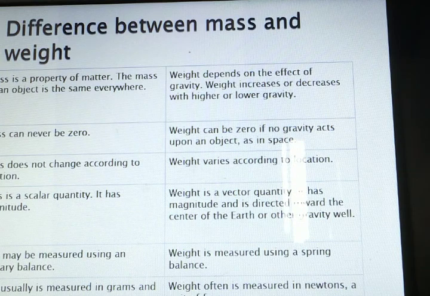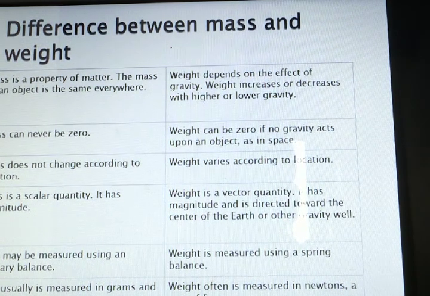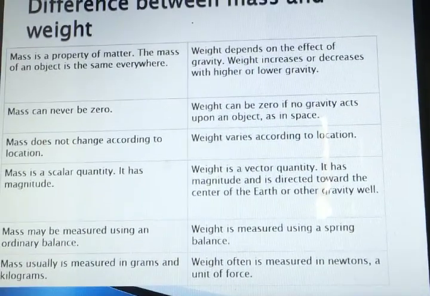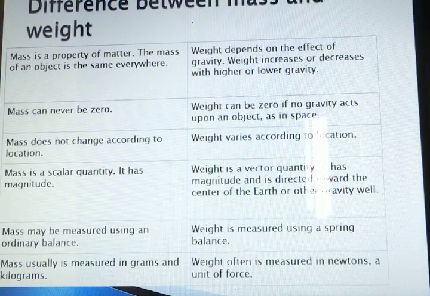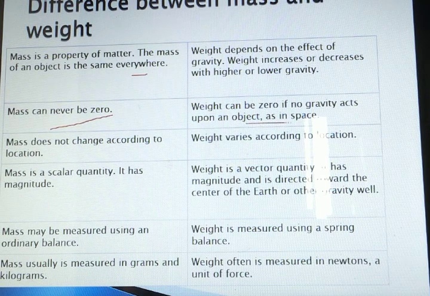Now we will see the difference between mass and weight. What is mass? Mass is a property of the matter. It is the same all over. Weight depends on the effect of gravity. Weight increases or decreases. Mass can never be equal to 0. Weight can be equal to 0.